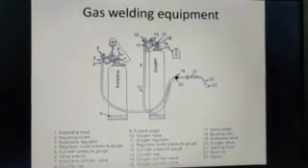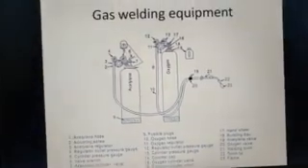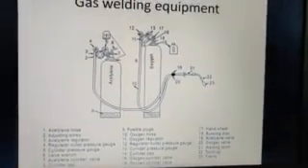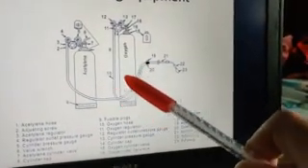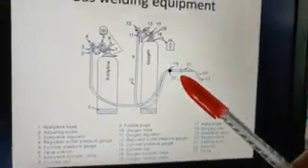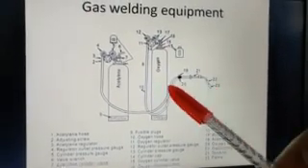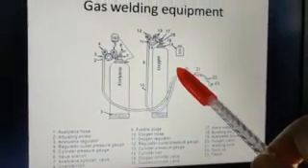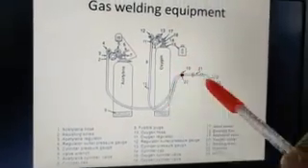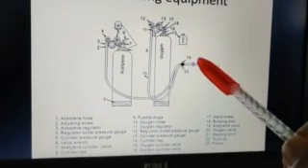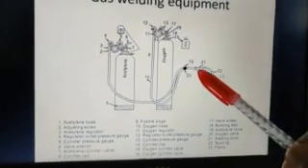So now let's move on to gas welding equipment. We are now familiar with the different types of flame and why gas welding is used. So we need to know what the different equipments are that are necessary for the gas welding process. And since we are discussing oxygen or oxyacetylene gas welding, we will go into detail about the equipments or parts or components for that process.